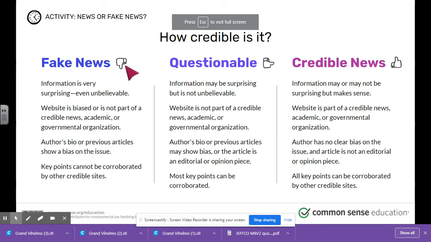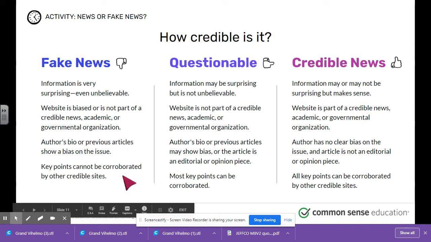How credible is it? Fake news. Information is very surprising, even unbelievable. Kind of like 16-year-olds voting. Website is biased or not part of credible news, academic, or government organization. Author's bio or previous articles show bias on the issue. Key points cannot be corroborated by other credible sites.